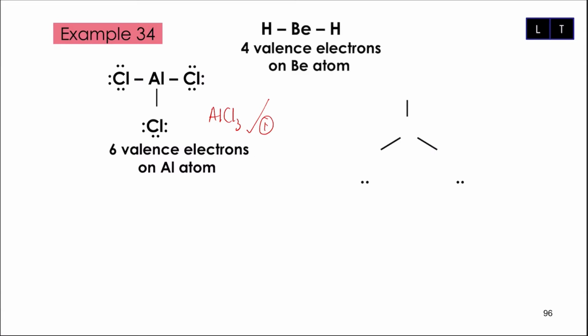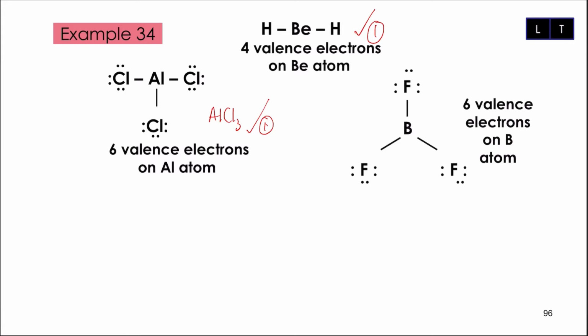Next, I got second example, BeH2. So Be is beryllium. In this case, it has 2 bonding pairs, means that 4 valence electrons. Tidak cukup octet, 8 elektron, tapi this is the correct Lewis structure for BeH2. Next example, saya ada BF3. So BF3 sama case dengan BeH2, di mana bila boron jadi central, you can see that dia ada 3 bonding pairs, means that 6 valence electrons on boron atom. So this is the correct Lewis structure for BF3.